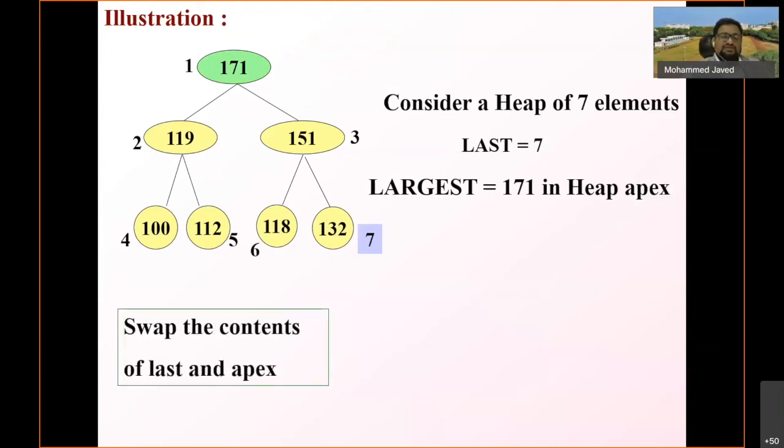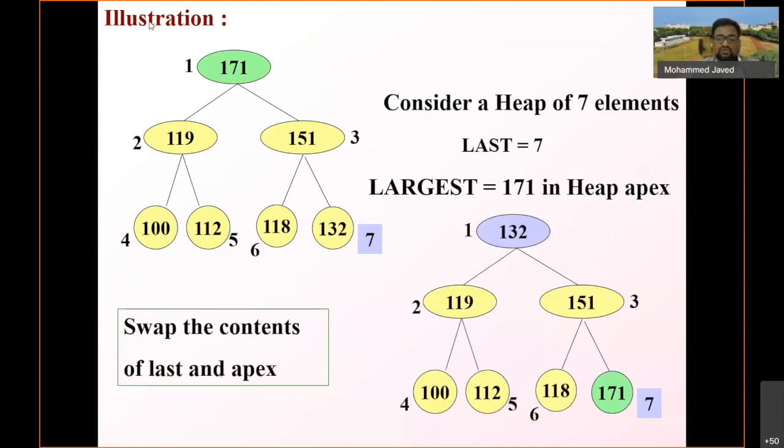Swap the contents of the last and the apex. So what you do is that you have swapped now. 171 comes down and 132 is swapped, it becomes the root now. So now you detach it.